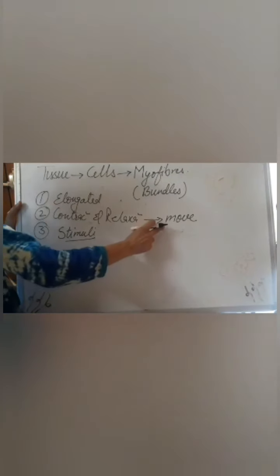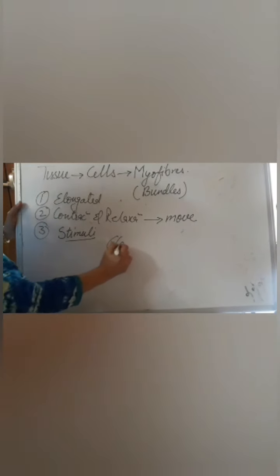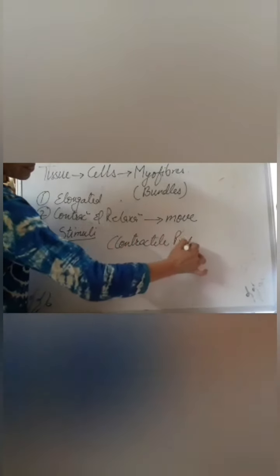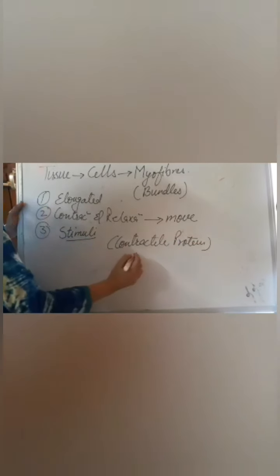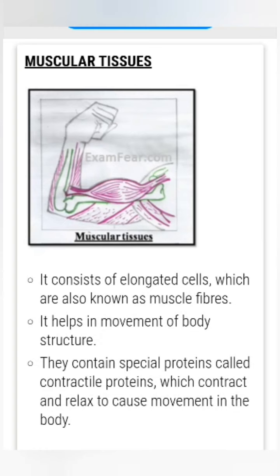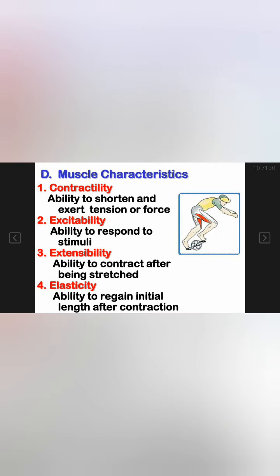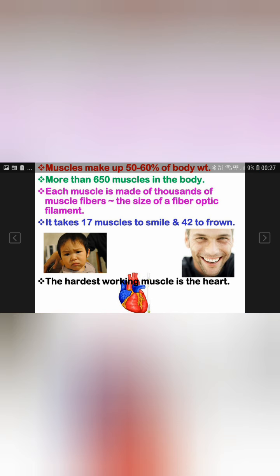Due to this property of contraction and relaxation, the muscle shows movement, and this movement is possible because of the presence of a special type of protein known as the contractile protein. This protein contracts and relaxes, thus causing the movement of that body part. Actually, this protein changes shape, and due to which they show contraction as well as relaxation. Also, there are certain characteristics of muscle which were told earlier: contractibility, excitability, extensibility and elasticity.